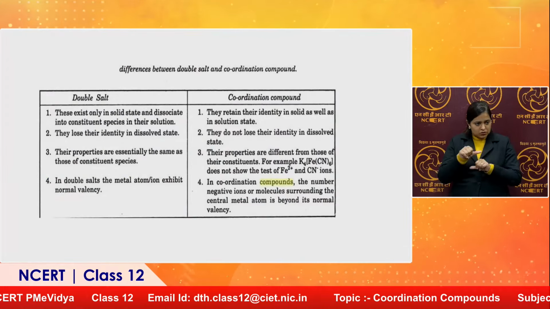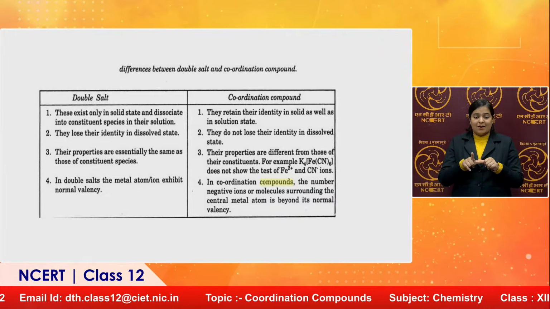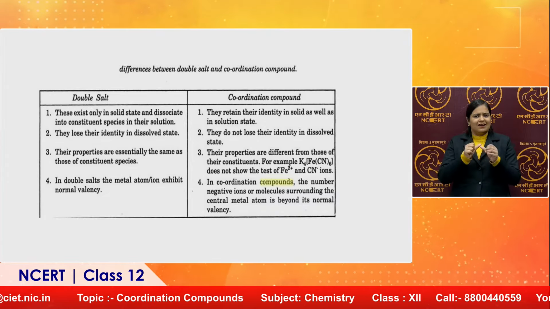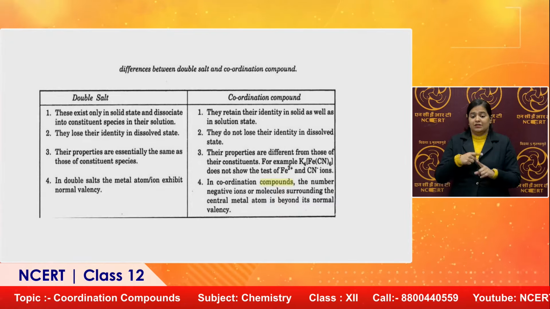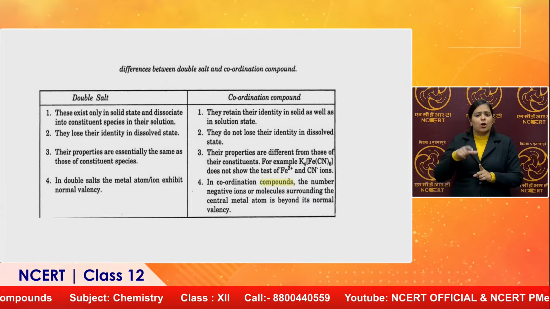It means that when the metal comes in contact with the ligand, or we can say when the ligand is approaching the metal, the metal will provide empty orbitals according to what kind of complex is being formed.